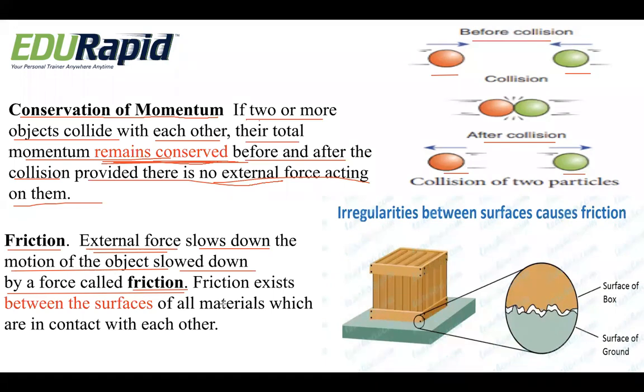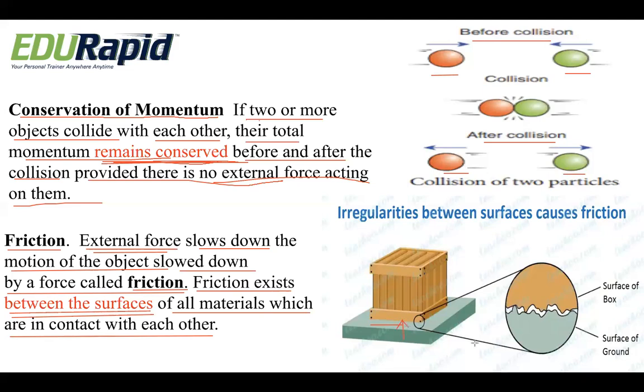In another way, we can say friction exists between the surfaces of all materials which are in contact with each other. Here you can see a box sitting on a floor.